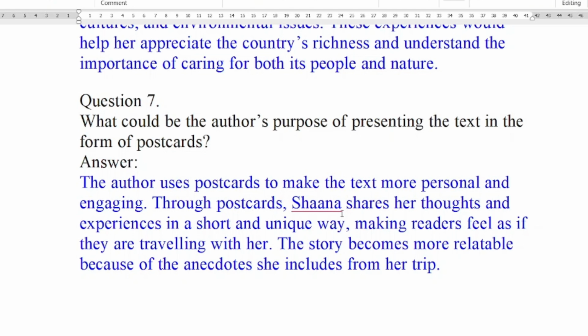Through postcards, Shana shares her thoughts and experiences in a short and unique way, making readers feel as if they are traveling with her. The story becomes more relatable because of the anecdotes she includes from her trip. So, that was making us feel what is next, where is she going next, what will she see there. So, we were curious to know about it. For that, the author has written it in the form of postcards.